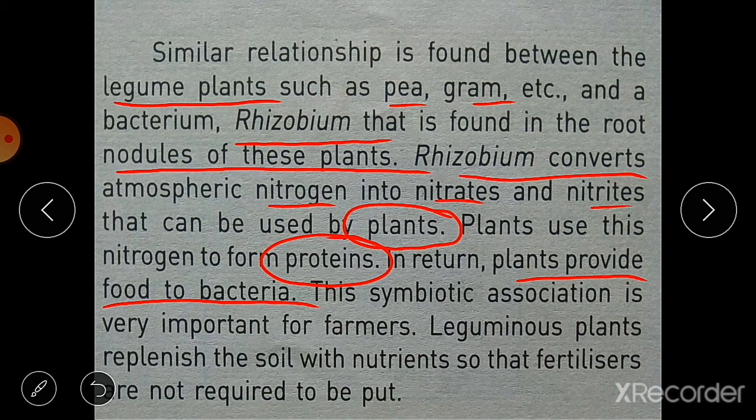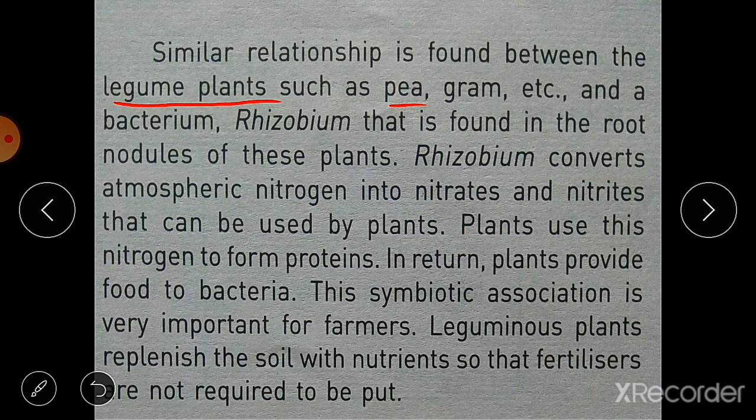This symbiotic association is very important for farmers because these leguminous plants replenish the soil with nutrients so that fertilizers are not required to be put, and that's why farmers grow these leguminous plants in their farms or fields.